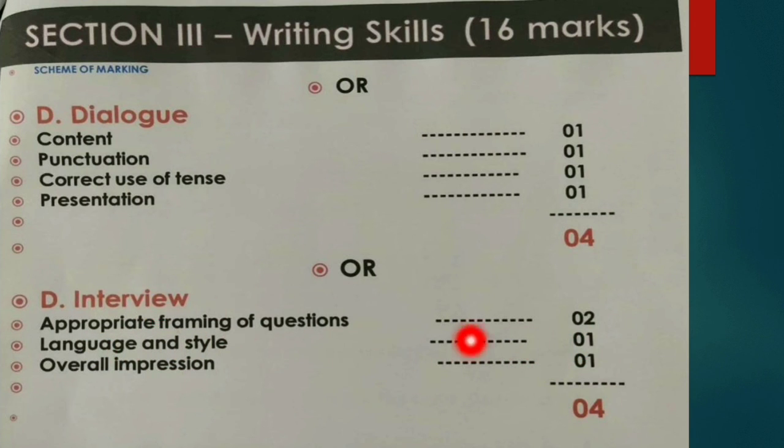So this question is for 4 marks, and my suggestion for you is, if this question will be there for 4 marks, then you need to make at least 8 to 10 questions in this particular question, because appropriate framing of questions will give you 2 marks, and you must use proper language and style. This will give you 1 mark, and overall impression means the sequence of the questions should be there, and it will give you 1 mark. So this is how the 4 marks are distributed in this question, interview.